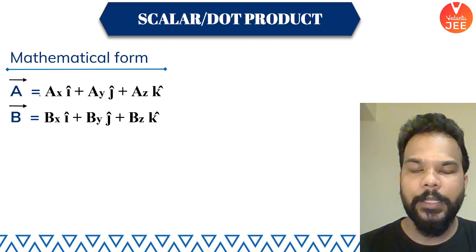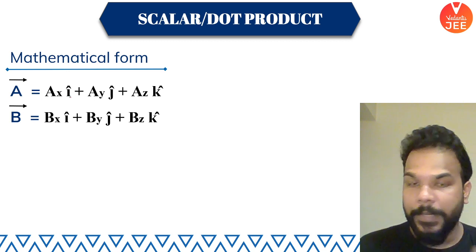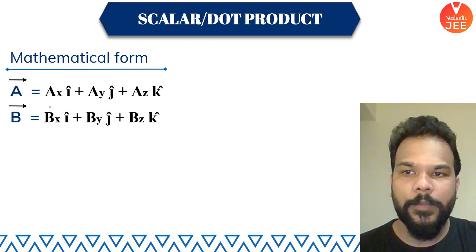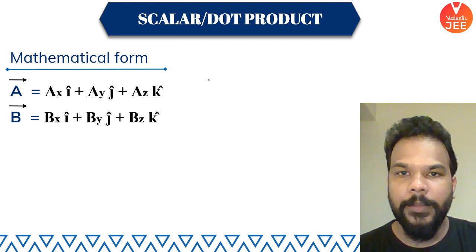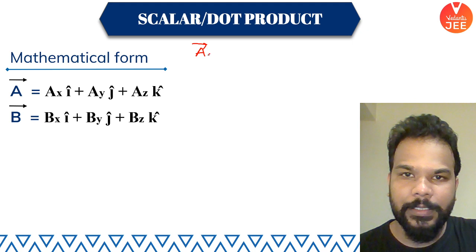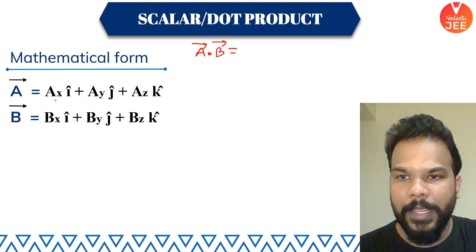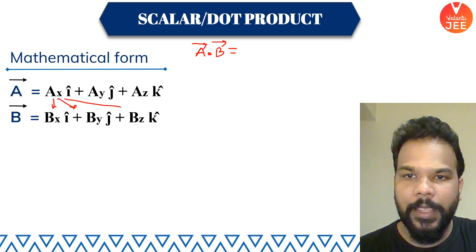Okay guys, now let's try to apply the same thing over here. So I want to take the dot product of vector A and vector B, and I want to find this out. So what I'm going to do, I'm going to take the dot product of vector A with vector B. That is basically multiplying AX with BX, BY, BZ.